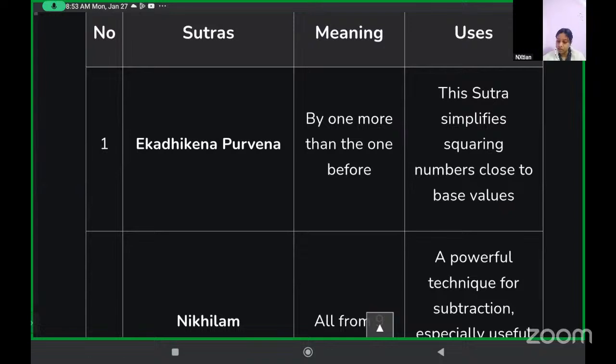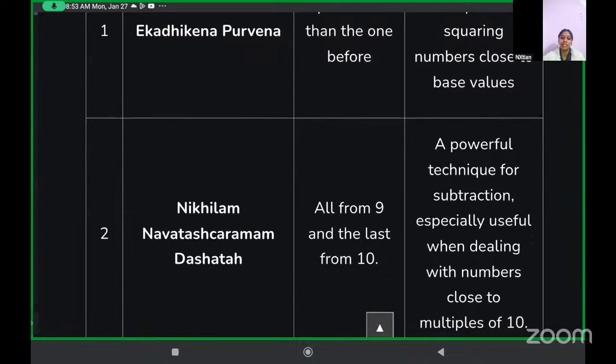Now, this sutra simplifies squaring numbers close to the base values. The major base values are taken as 10, 100, 1,000, and 10,000. The minor base values are taken as 100, 200, 300, 400. I'll tell you more about it.